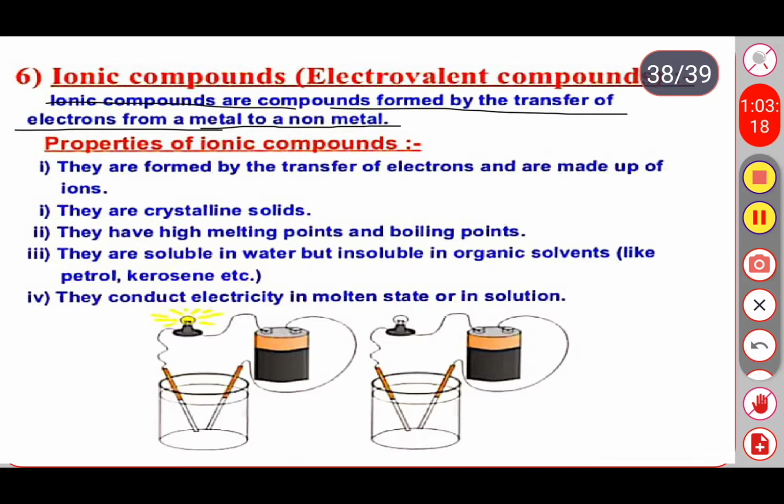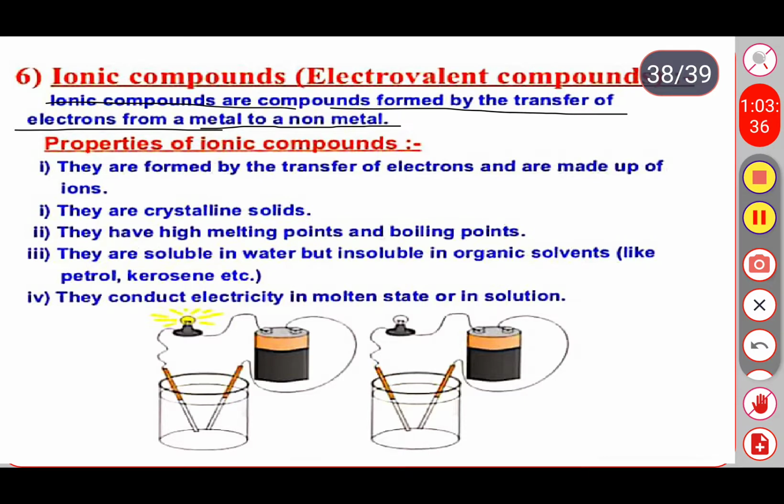It means all the metals will lose their electrons and all the non-metals will gain the electrons. So this type of transfer of electrons between metals and non-metals gives ionic compounds.